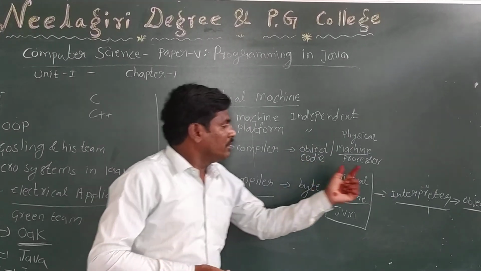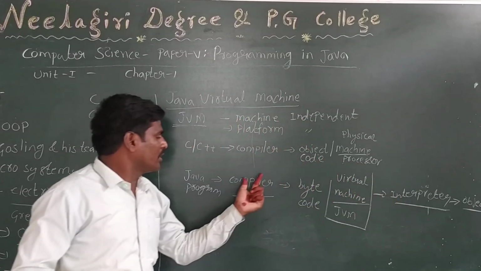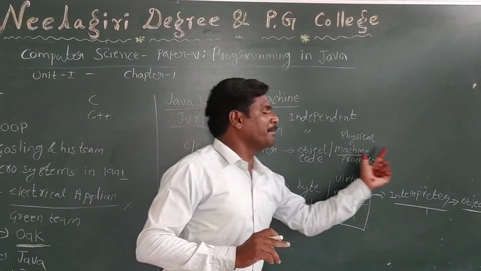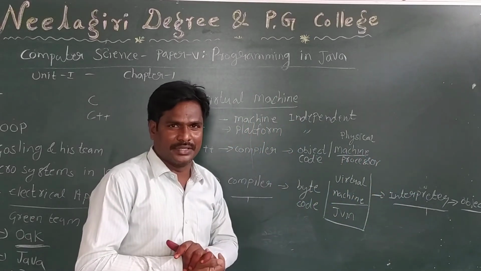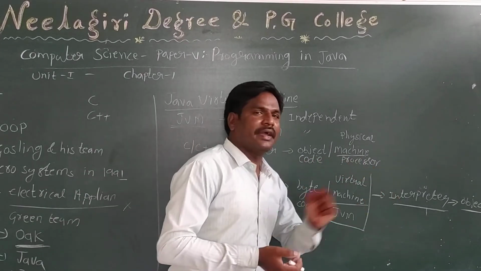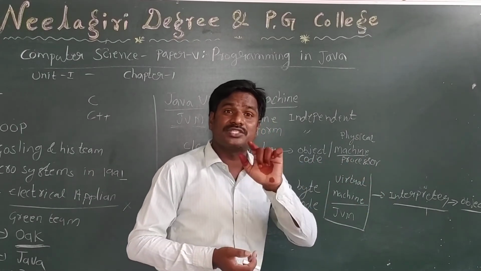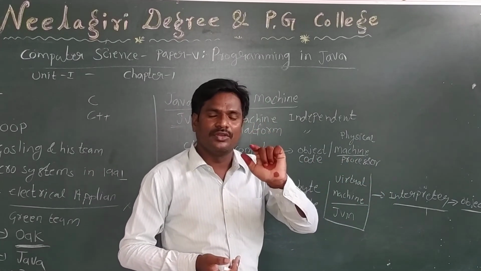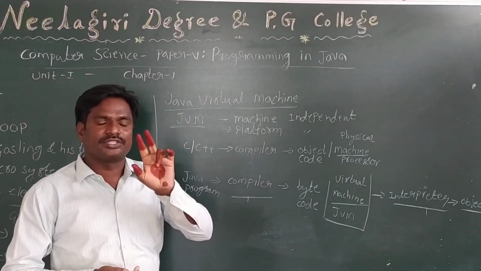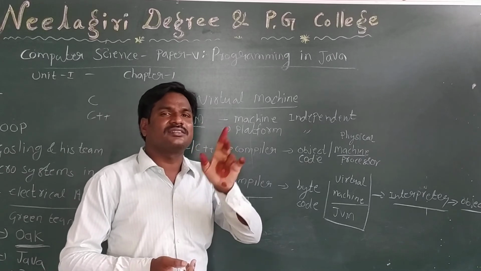So, in the Java programming language, both translators are there: the compiler and the interpreter. We have already studied the first types of programming languages. In that case, we studied translators.